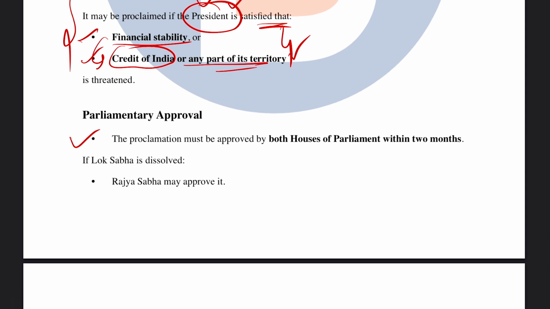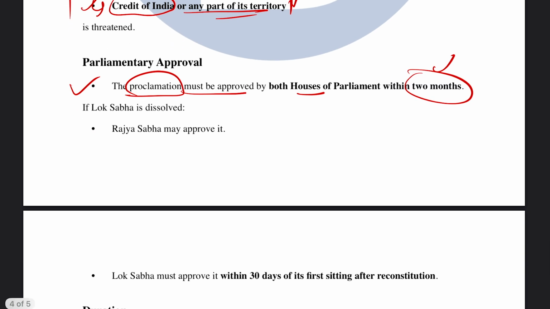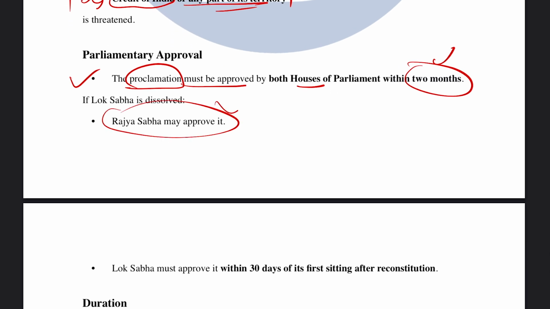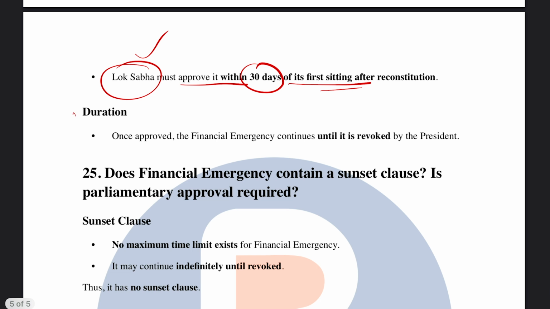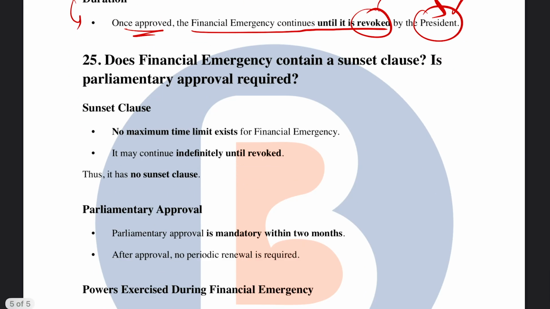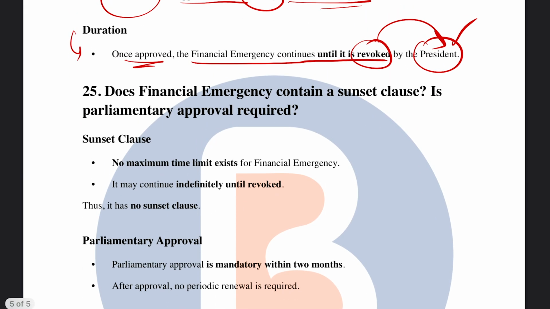And in terms of parliamentary approval, it is similar to the president's rule. The proclamation must be approved by both the houses within 2 months, and if at that point of time Lok Sabha is dissolved, Rajya Sabha can approve it, and after the freshly convened Lok Sabha session is called, it must approve within 30 days of its first sitting after reconstitution. And in terms of duration, once it is approved, the financial emergency continues until it is revoked by the president. This is also a very important feature of the financial emergency.